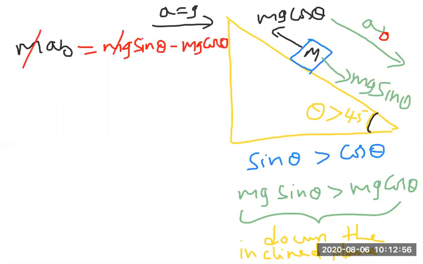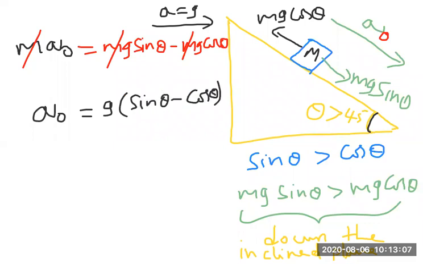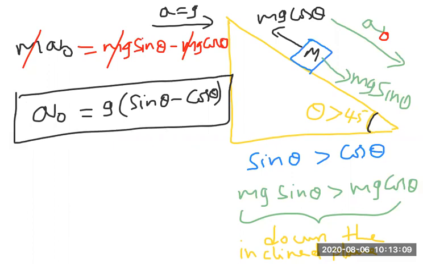Everywhere I can cancel m, and finally I can write the acceleration is g into sin theta minus cos theta, down the inclined plane. So this is the acceleration of the block.